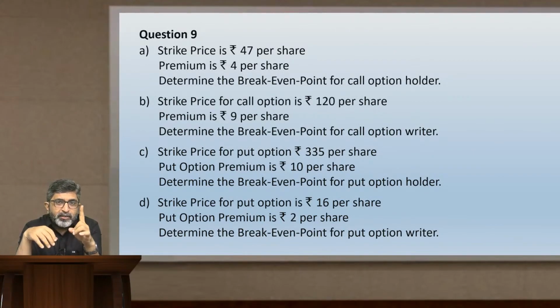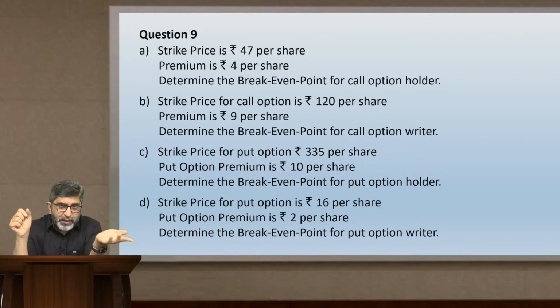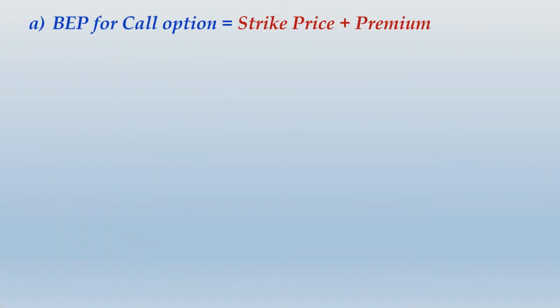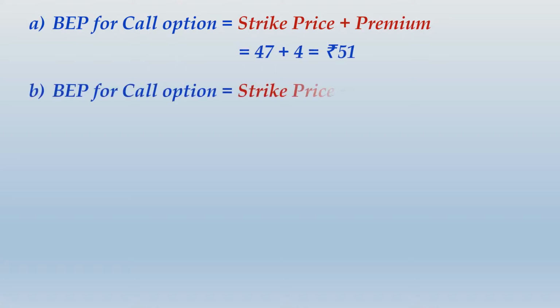When you get a question like this, whether it is holder or writer, simple logic is for call options the break even point will always be strike price plus premium. For put option, whether it is a case of holder or writer, it is strike price minus premium. So answering these questions will be just a one line task. So you can just put the answer over here, and break even point for call option is strike price plus premium. So 47 plus 4, 51 is the answer for A. 51 is the answer for B.